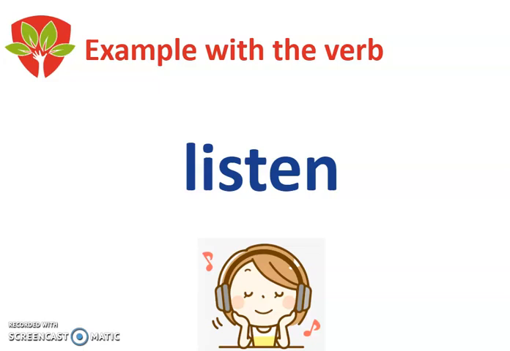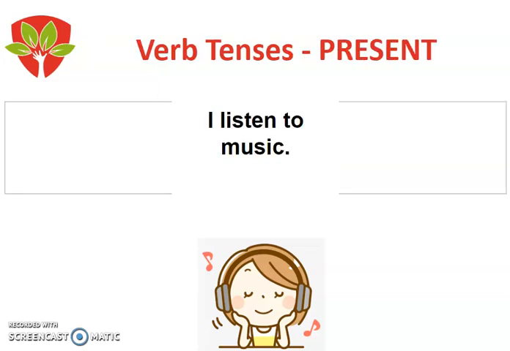So I'm going to show you an example. In here we have the verb listen. So I'm going to show you how this verb changes. So first, we have a sentence in the present. I listen to music. So that happened today, guys. So I know that she's listening to music today, even though the word today is not part of the sentence, as you can see here.